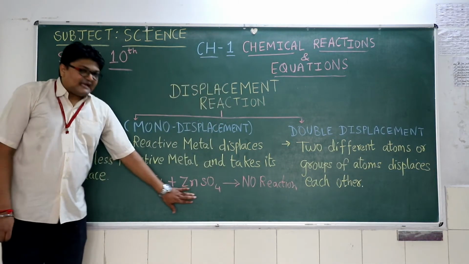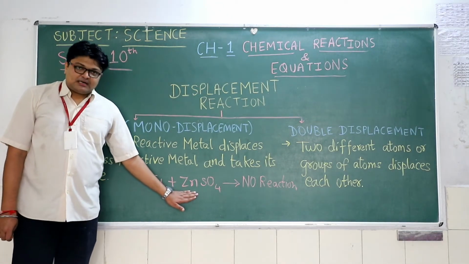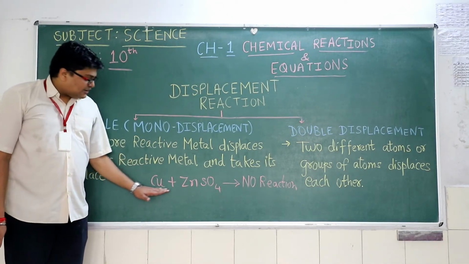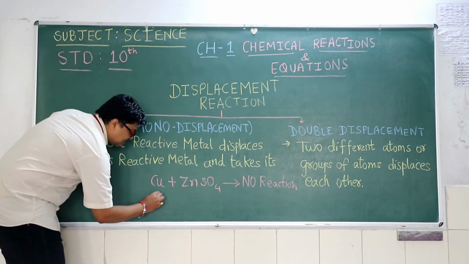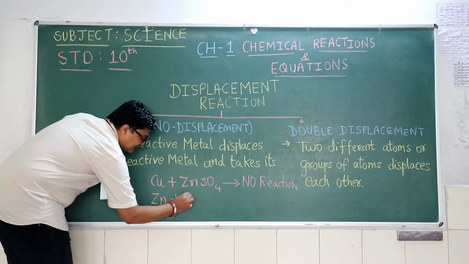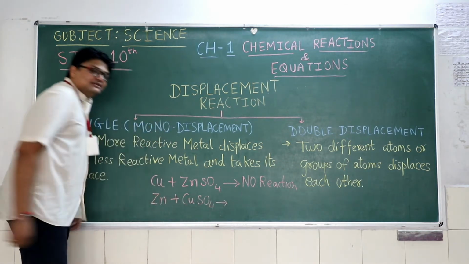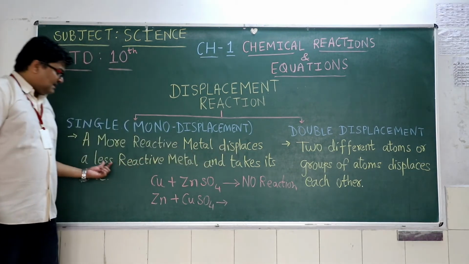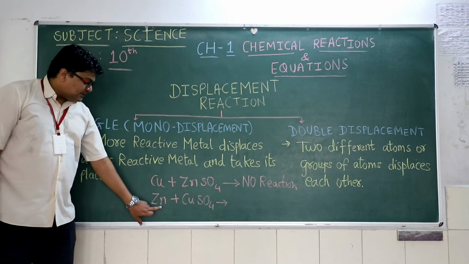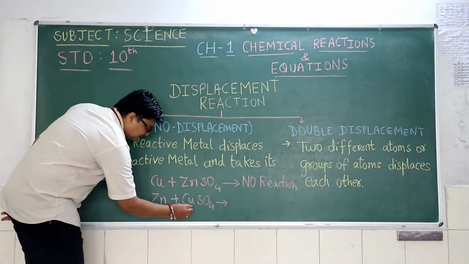But if I do the vice versa of this, as you know, copper is less reactive, zinc is more reactive. So copper cannot displace zinc. But if you do it vice versa, zinc reacts with copper sulfate solution. Then as you have seen in the definition, a more reactive metal displaces a less reactive metal. So zinc will displace copper inside this reaction.